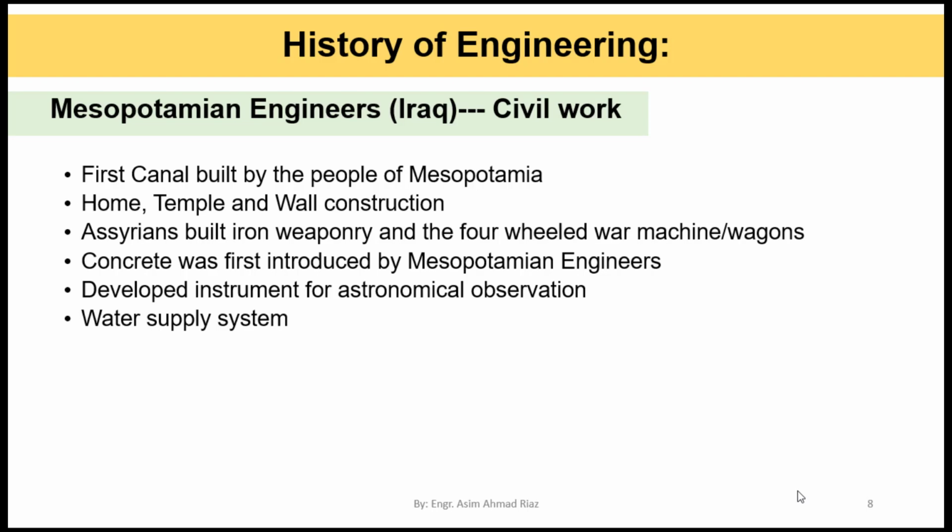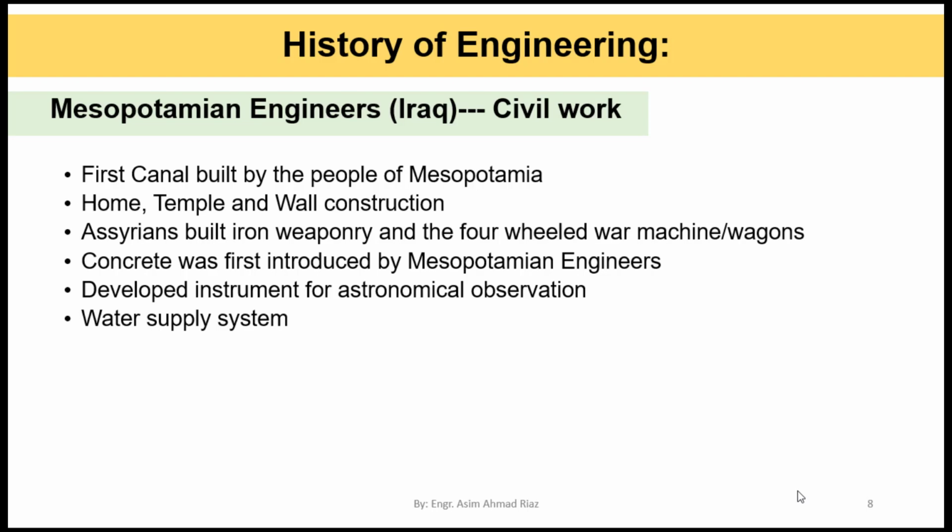History of engineering. The first era was the Mesopotamian era. They focused on the civil work. It means that civil is the oldest discipline in engineering. The ancient dwellers of Mesopotamia lived in the land between the Tigris and Euphrates rivers, and currently it is the country of Iraq.